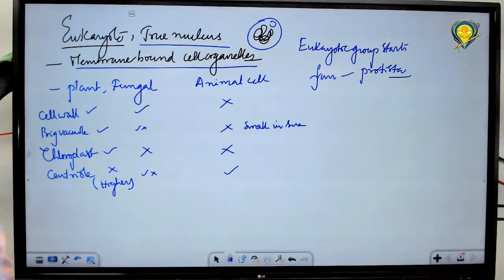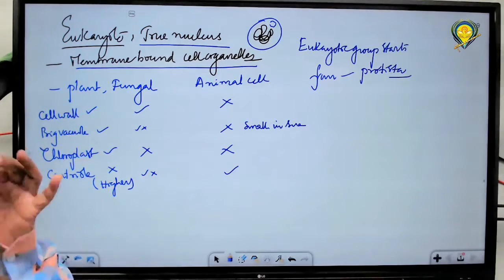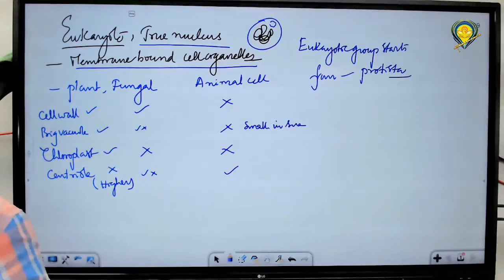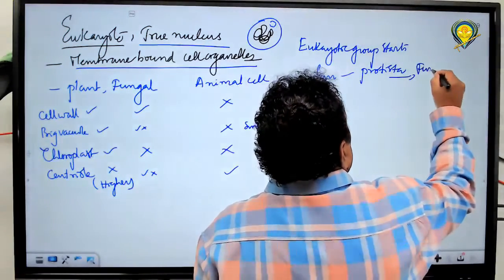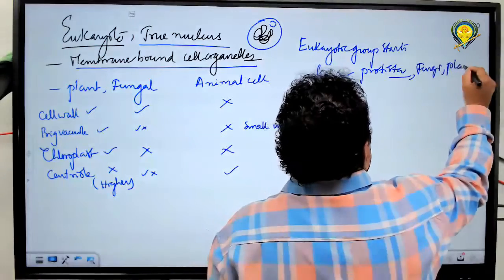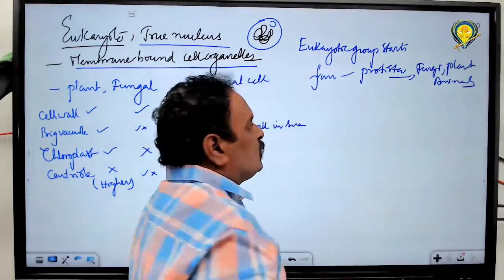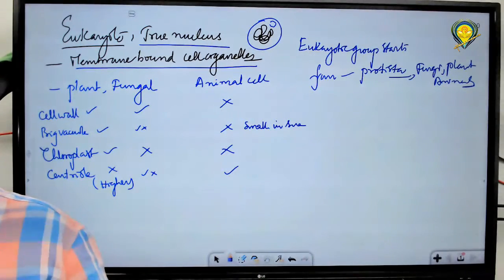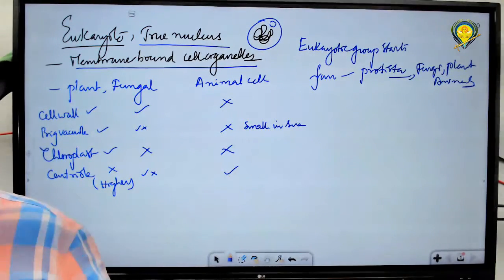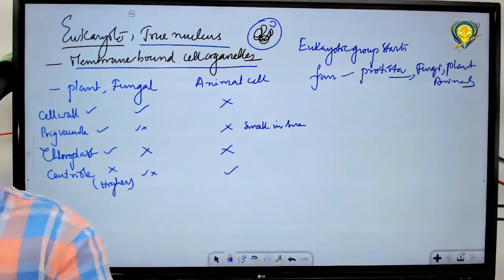All the first eukaryotic organisms are placed in Protista. Then fungi, plantae, animalia. So all four groups, protista, fungi, plants, animals, possess eukaryotic cells. The only group that is not eukaryotic is the monerians. Monerians are the only group out of the five kingdoms which are prokaryotic in nature.